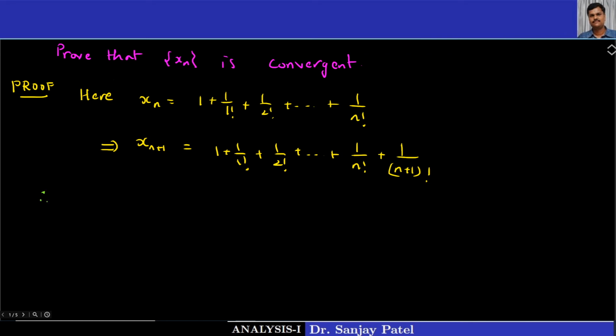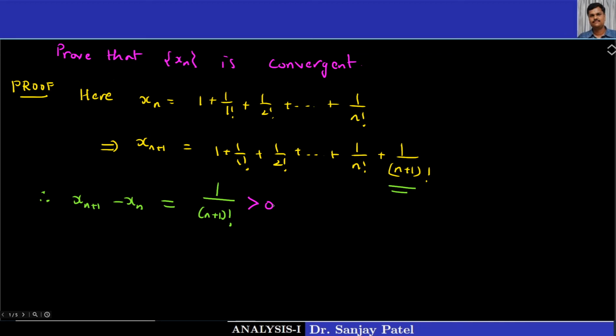xn plus 1 minus xn, if I take the difference, all will be cancelled, only this term will be left. So you will get 1 upon n plus 1 factorial. So xn plus 1 minus xn, 1 minus 1 is 0, 1 upon 1 factorial minus 1 upon 1 factorial is 0, everything will be cancelled and we are left with 1 upon n plus 1 factorial. And this is clearly positive for any value of n.